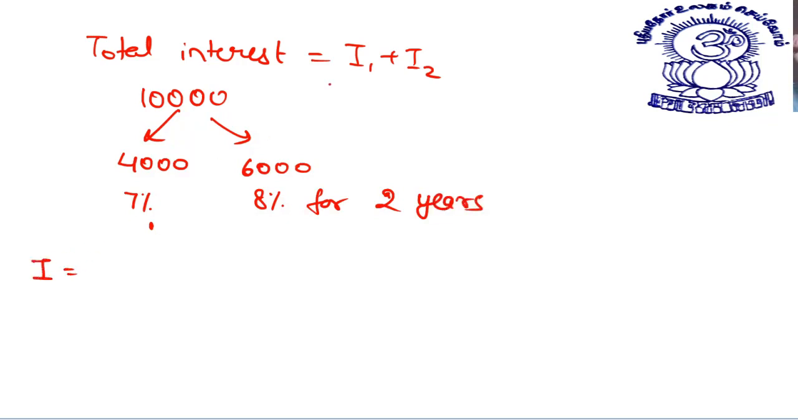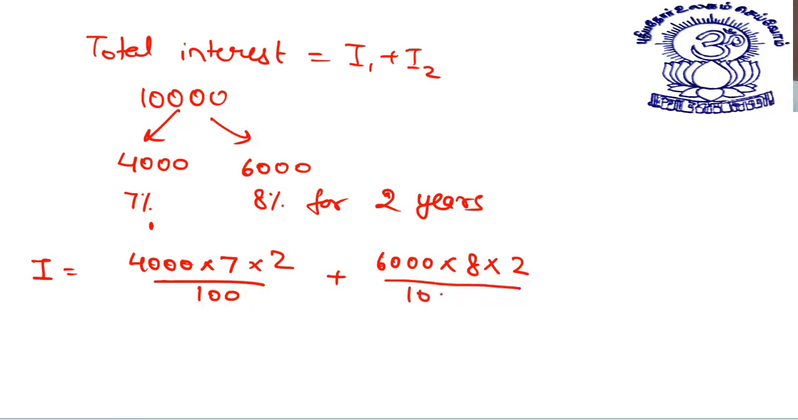So what will be my total interest? My total interest will be I1 plus I2. What is I1? I1 is principal into what is the rate? Rate is 7 for 2 years divided by 100. I2 is again the principal. What is the principal? 6,000. At this, I charge the interest at the rate of 8%, and again for 2 years, this divided by 100.